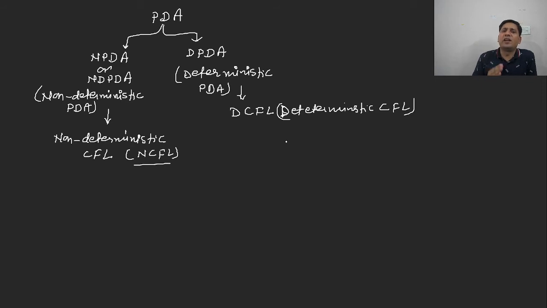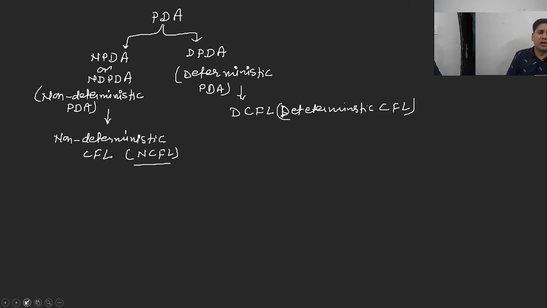As you have studied in case of NFA, corresponding to one input, there are more than one transitions to the other state. In the same way, in case of NPDA, corresponding to one input, there are more than one transitions. And in case of DPDA, corresponding to one input, there is only one transition from one state to the other state. I hope this is clear to everybody. So now, these are the basic things that we need to understand about the pushdown automata.